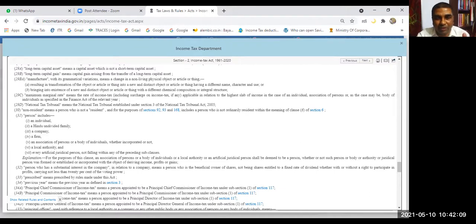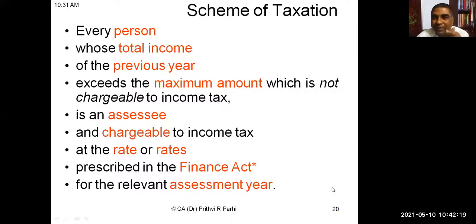Okay. I'll stop sharing that screen right now. I'll be showing you the PPT right now. I just wanted to show you how the Income Tax Act looks like. So now you know what is the meaning of person. Even if you don't know, it doesn't matter. You can easily find it out. Yes or no? Yes, sir. Okay.